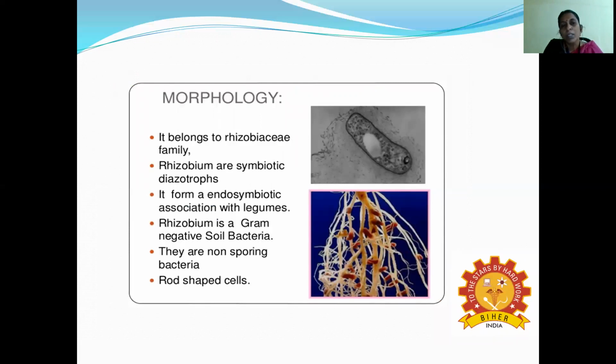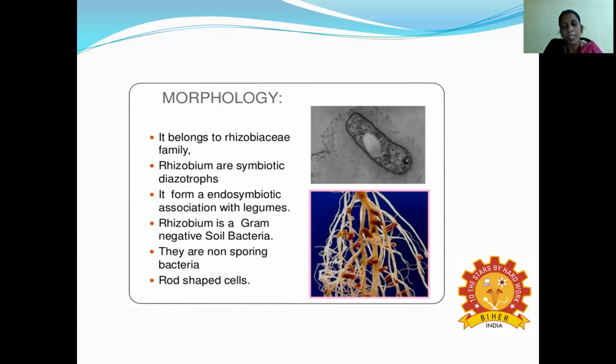The Rhizobia belong to the family Rhizobiaceae, and the Rhizobium are called symbiotic diazotrophs. They form an endosymbiotic association with the legumes. Legumes means pulse plants. So Rhizobium is always associated with the root nodules of leguminous plants. After uprooting the plant, you can see small ball-like structures present in the root. That is called root nodules.